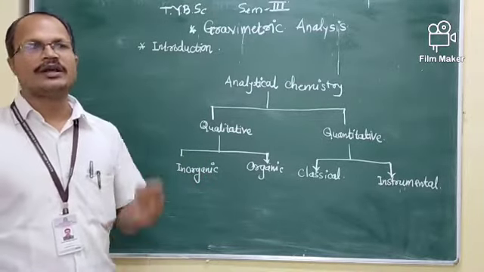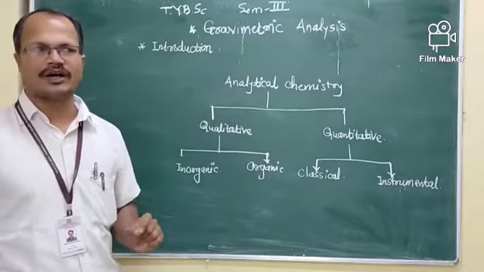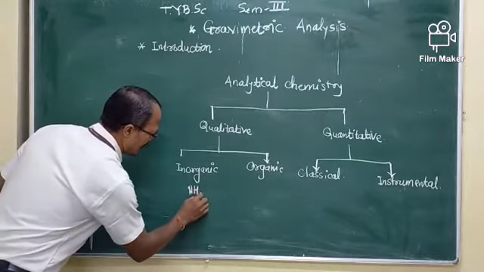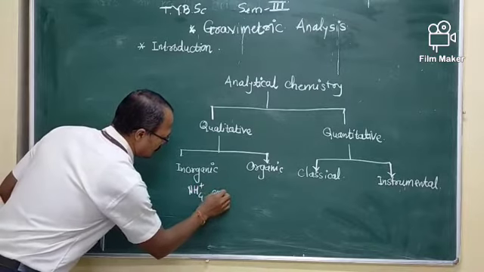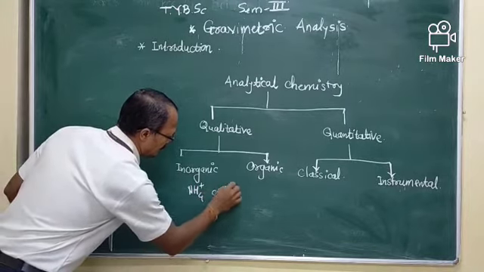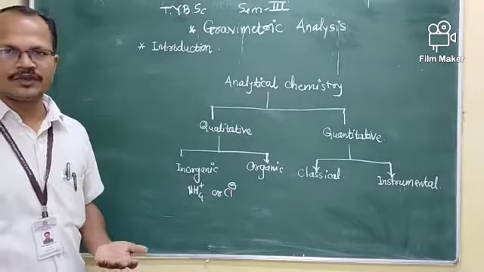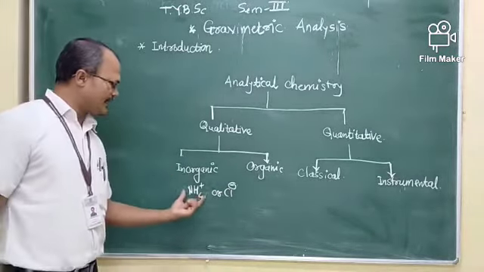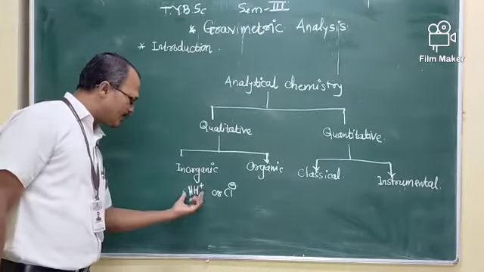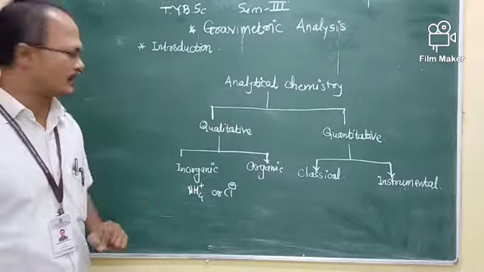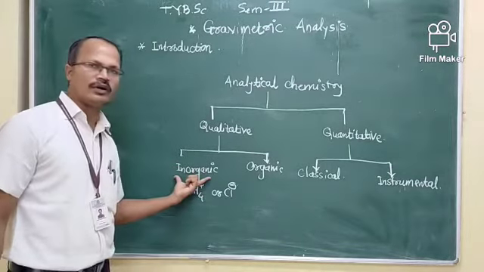For example, NH4Cl consists of the NH4+ ion and the Cl- ion. These radicals are determined, one acidic and the other basic. Here we can find cations and anions which are soluble in water in inorganic qualitative analysis.